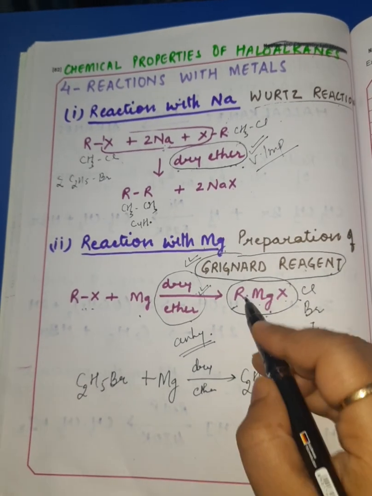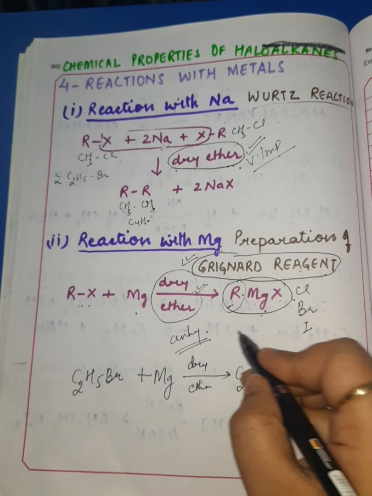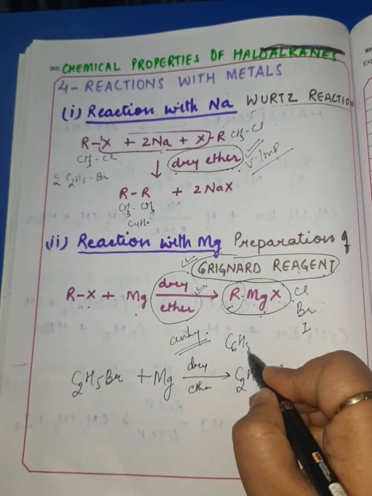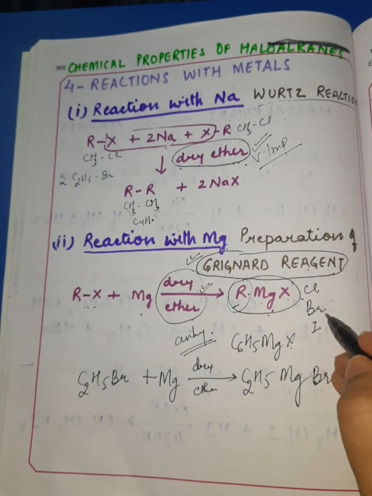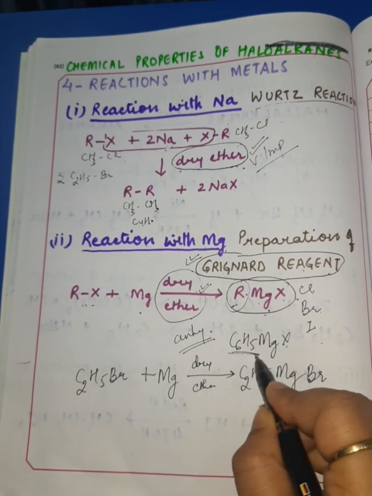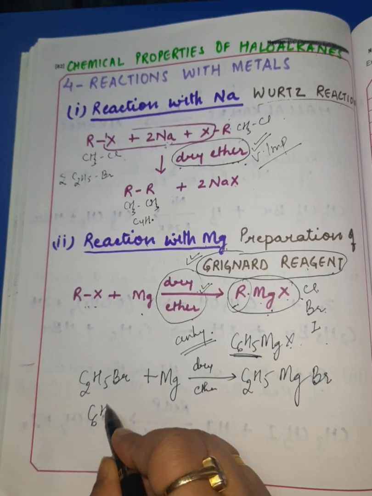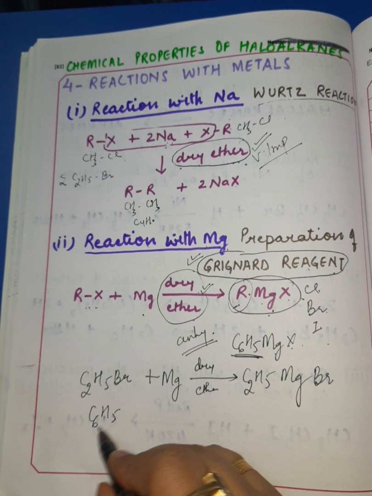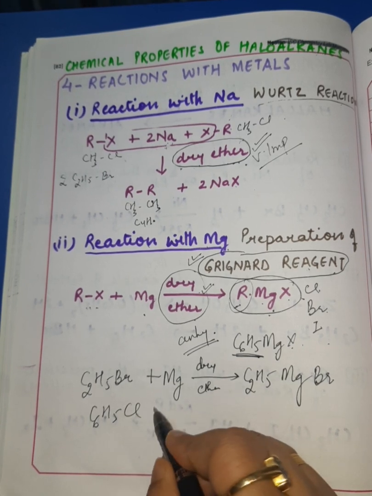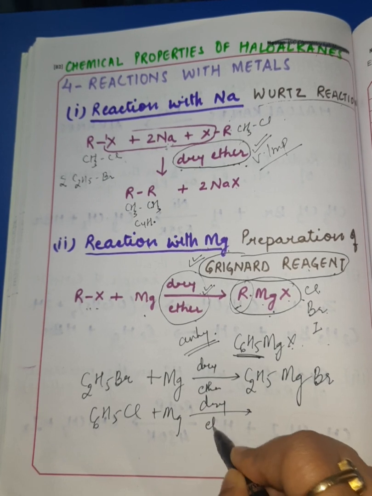In place of R, you can even have aryl. It means you can prepare C6H5MgX. X can be anything here, Cl, Br, I. To prepare C6H5MgX, you are supposed to use an aryl halide. Like I will be using here chlorobenzene, C6H5Cl, plus Mg in the presence of dry ether.